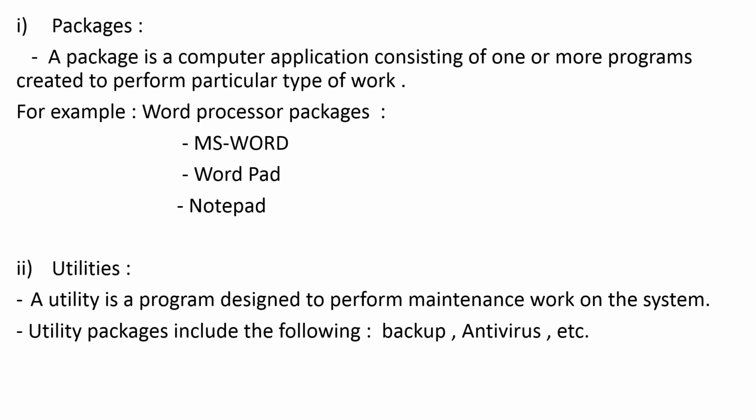Under word processor packages, we have MS Word, WordPad, Notepad. All these three applications perform a similar type of work, and that's why they are under the word processor packages. Now next, utilities. A utility is a program designed to perform maintenance work on the system.